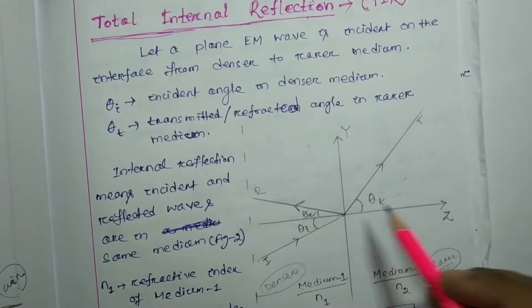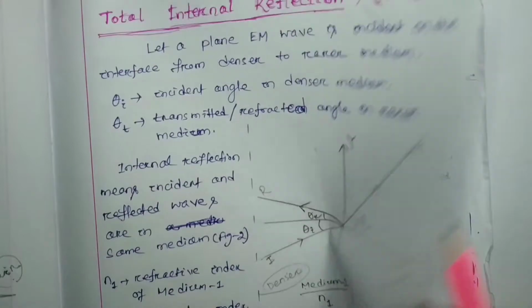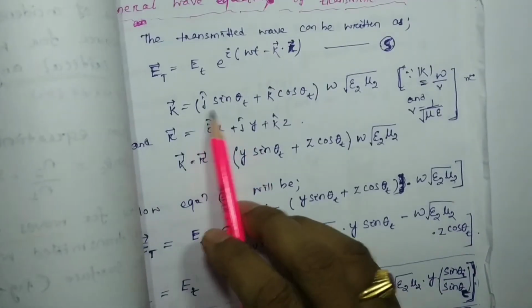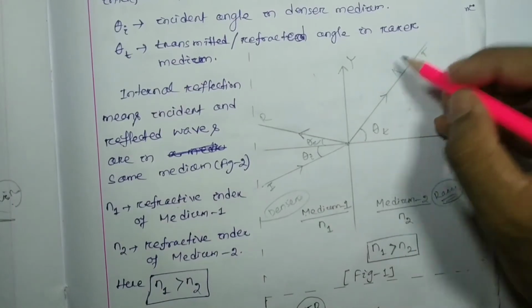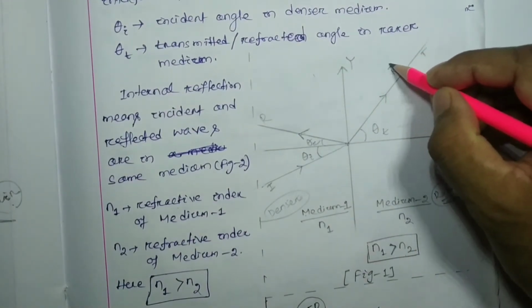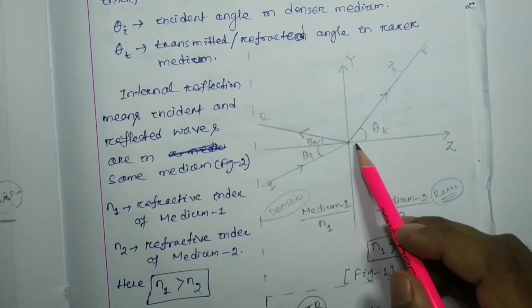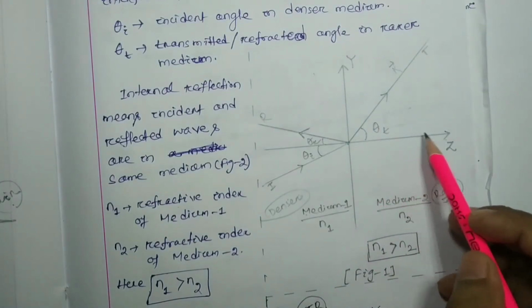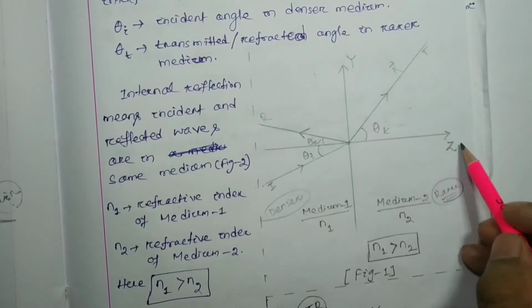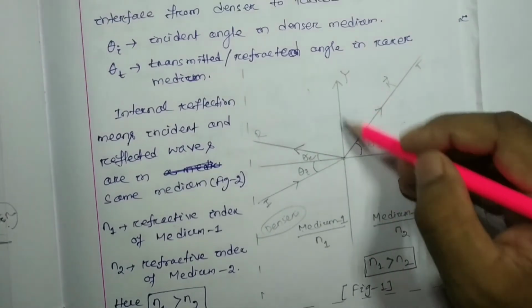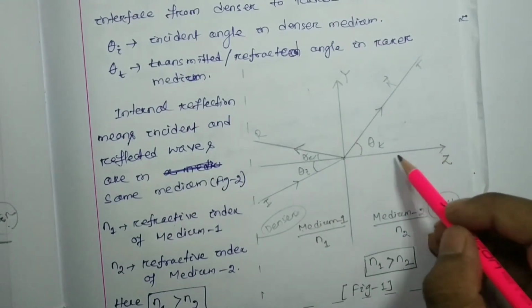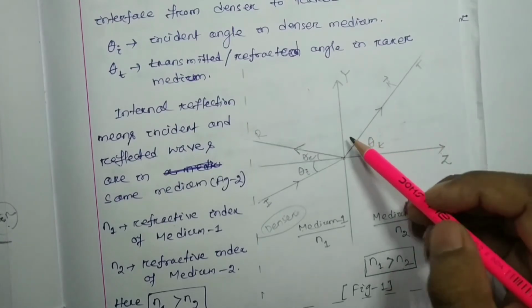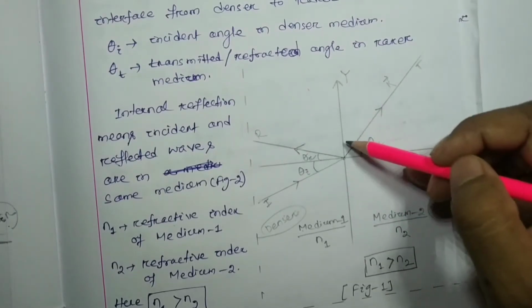Here you can see this is j cap sin theta t, k cap cos theta t. As it is theta t, and this is the direction of the propagation vector we consider, k, its cos theta component will be along this side, that means along the z axis, and its sin theta component along the y axis. So k cos theta t is along the z axis, and k sin theta t is along the y axis.